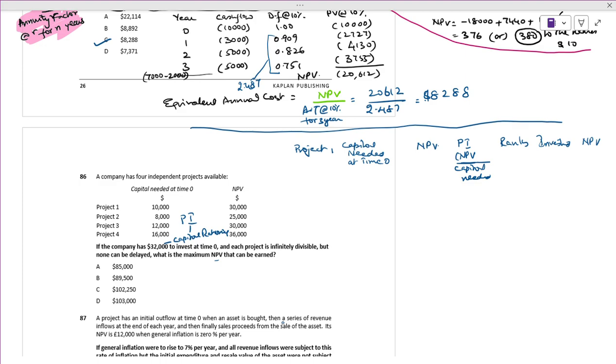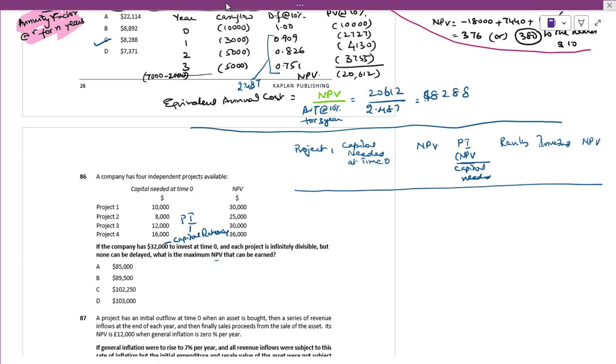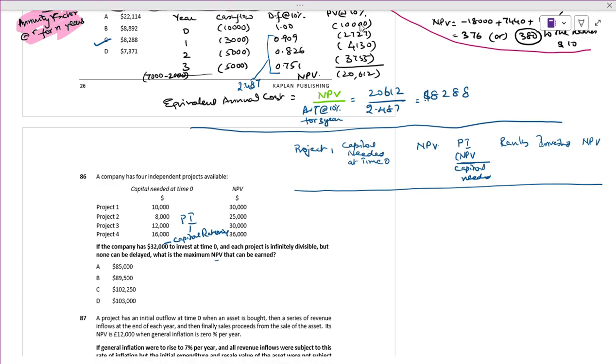These type of questions we have to work out. This is column 1, column 2, column 3, column 4, column 5, column 6 and column 7. Now, project A. How many projects are there?